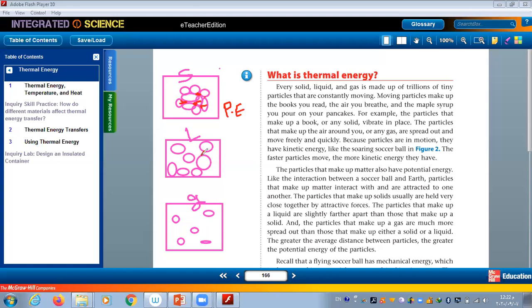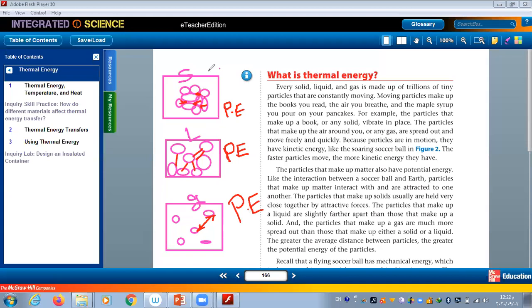Also here we have distance between the particles in liquids. So we have more potential energy. So the potential energy here is greater than in the solid. If we go to gas, the distance increases. So it means we have more potential energy. Okay. So we are talking about distance between the particles inside matter.